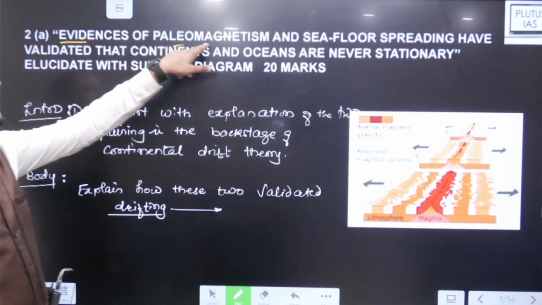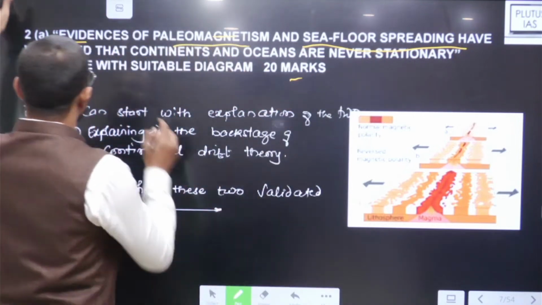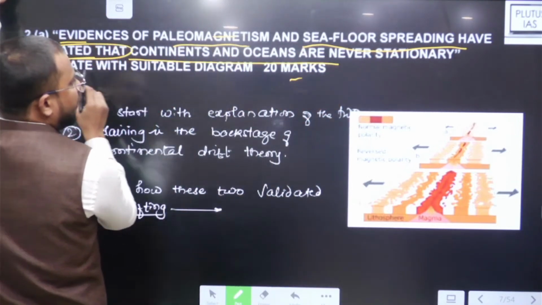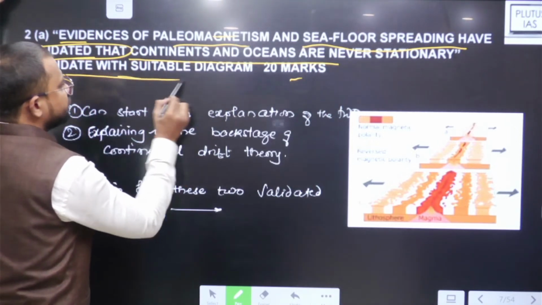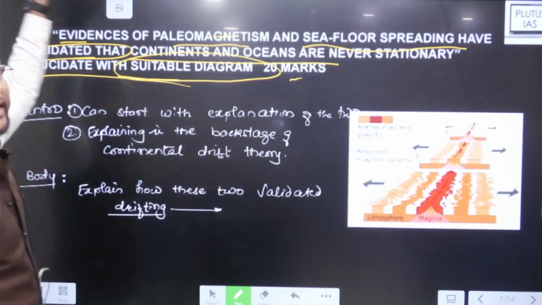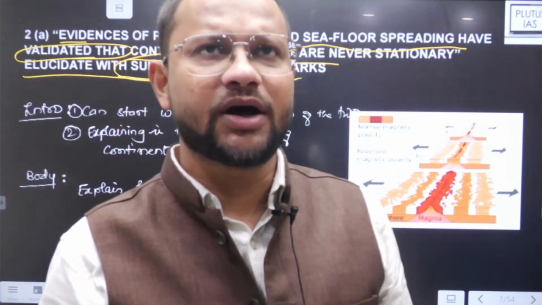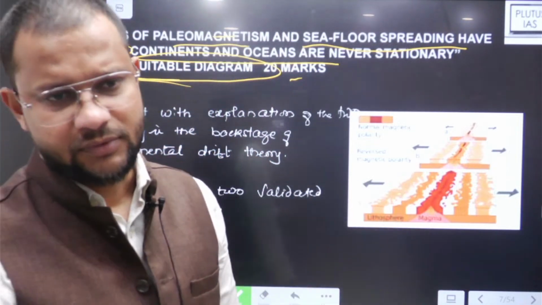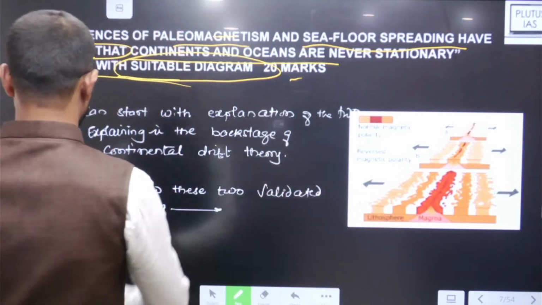Evidences of paleomagnetism and seafloor spreading have validated that continents and oceans are never stationary. Elucidate with suitable diagram. 20 marks question. And do remember, question 1 और question 5 के अलावा अगर A question है किसी भी question में, that means it must be of 20 marks. And B and C are of 15 marks. Okay, तो कोई confusion ऐसे नहीं चाहिए.